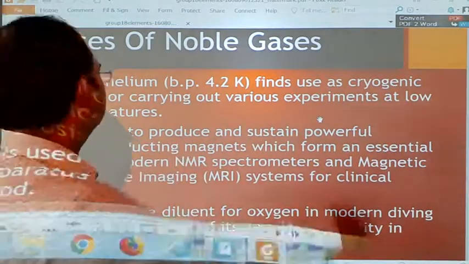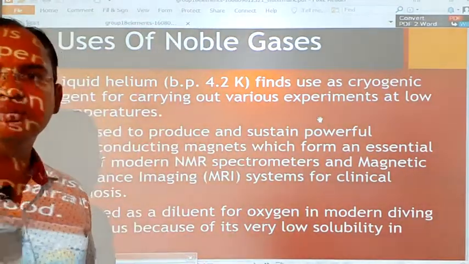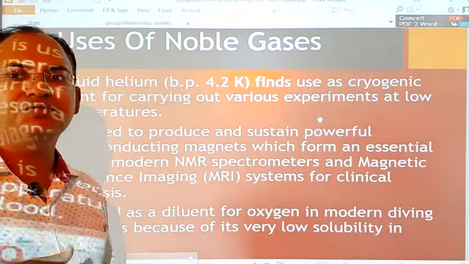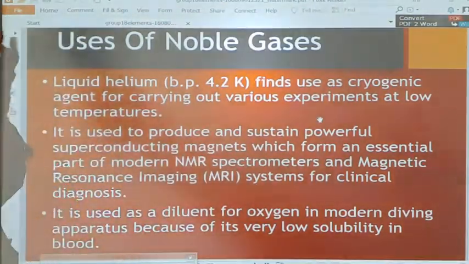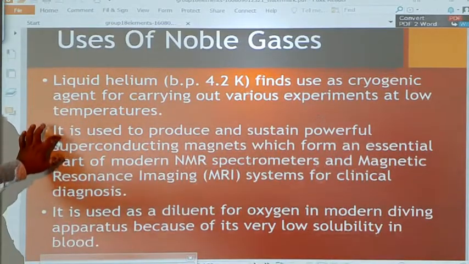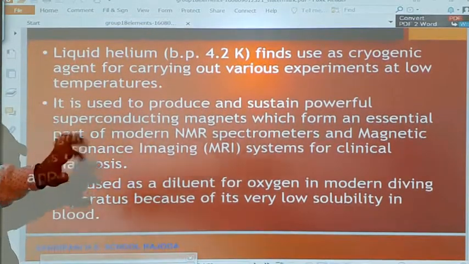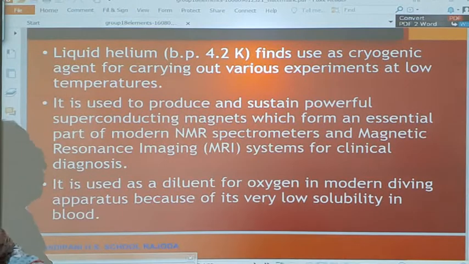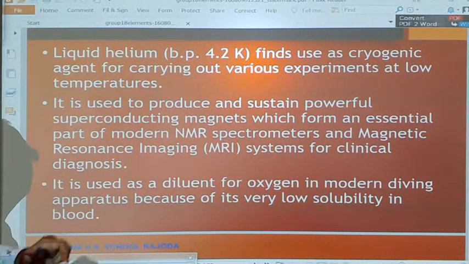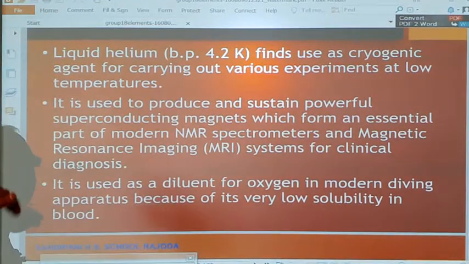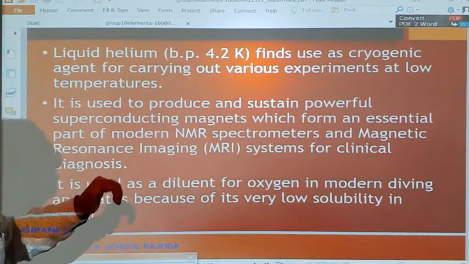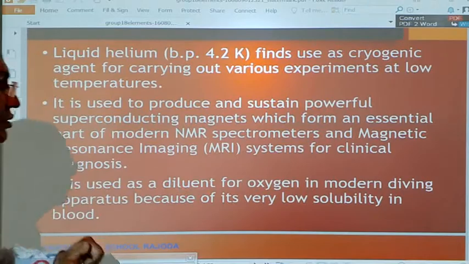Here the word cryogenic agent means the agent or substance which lowers the temperature. Next, it is used to produce and sustain powerful superconducting magnets which form an essential part of modern NMR spectrometers and magnetic resonance imaging systems for clinical diagnosis.